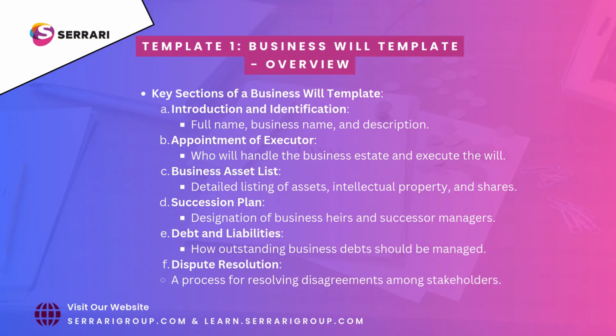Detailed listing of assets, intellectual property, and shares. Succession plan. Designation of business heirs and successor managers. Debt and liabilities. How outstanding business debts should be managed. Dispute resolution. A process for resolving disagreements among stakeholders.